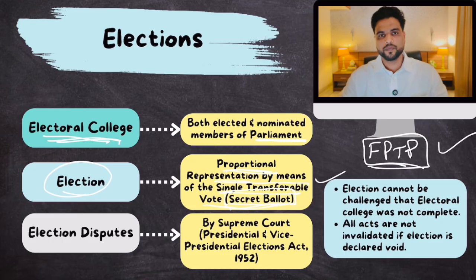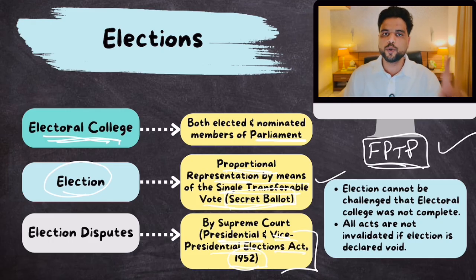Now, what if there is any election dispute? If there is any dispute that the procedure was not followed properly, or there are some fraudulent activities, the Presidential and Vice Presidential Elections Act of 1952 deals with that dispute. So if there is any dispute with respect to president or vice president elections, this law deals with that. Clear? And this law says that the dispute shall be decided by the Supreme Court of India and that decision shall be final. No appeal in that. Clear? So this is for election disputes.